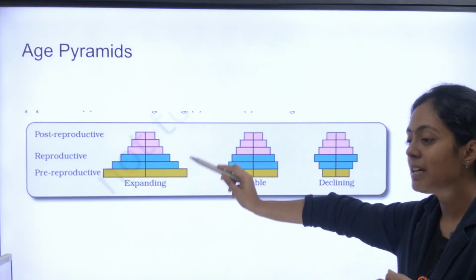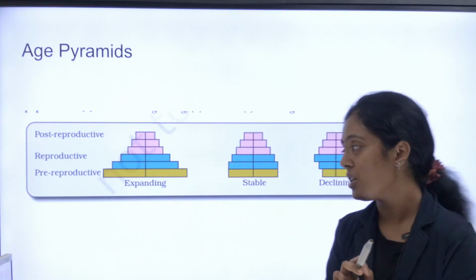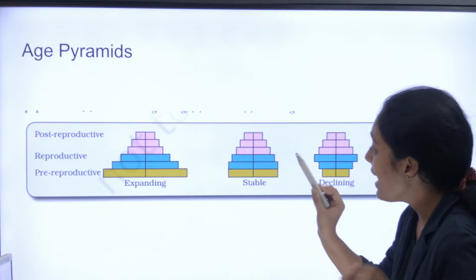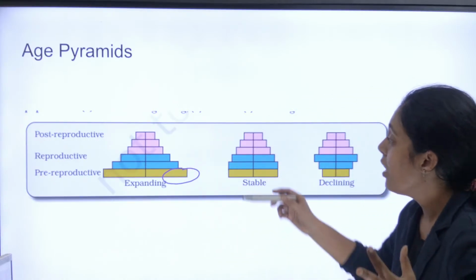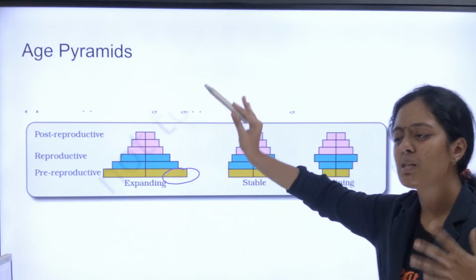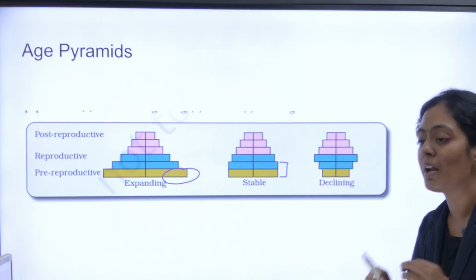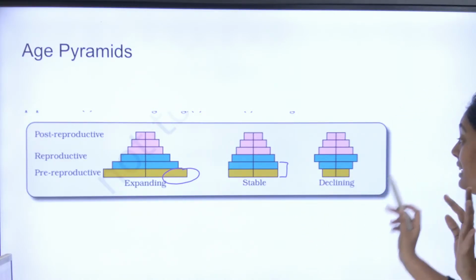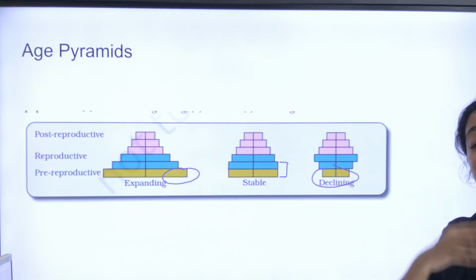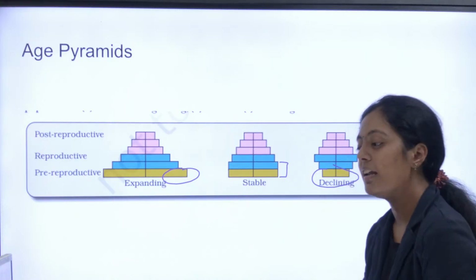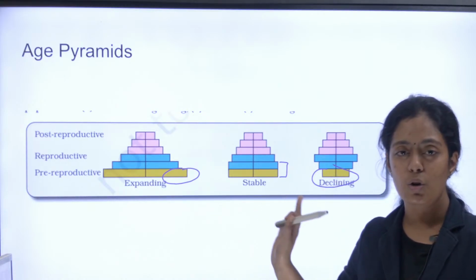So there are age pyramids: expanding, stable and declining. This comes under organism and population. There are 3 kinds of pyramids. In an expanding population, the people in the pre-reproductive age are more. Reproductive is less, post-reproductive is less. Old people are very few. In a stable pyramid, the pre-reproductive and reproductive people are almost the same. In a declining pyramid, remember the pre-reproductive population is very less. So in the near future the population can decline. That is what I call a declining population. This is a topic where you can easily score marks.